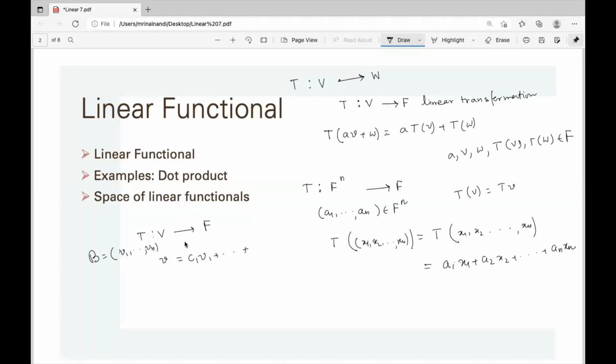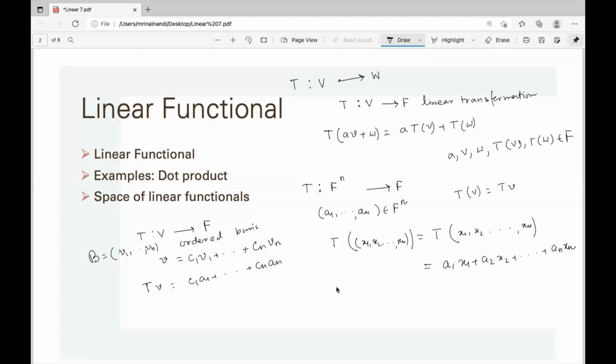Since it is an ordered basis, this representation c1, c2, ..., cn is unique, and then we define T(v) as c1 a1 plus c2 a2 plus ... plus cn an, for some fixed a1, a2, ..., an. If you change a1, a2, ..., an, the linear functional will change. So this T, the linear functional, depends on a1, a2, ..., an.